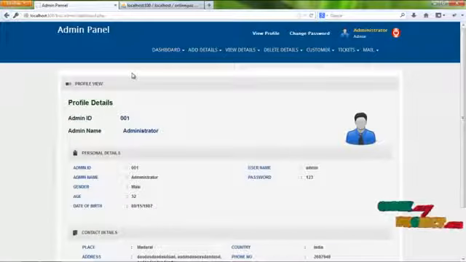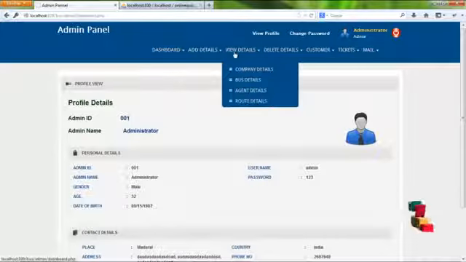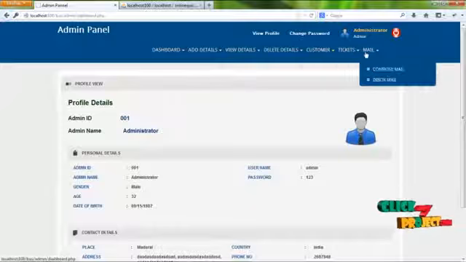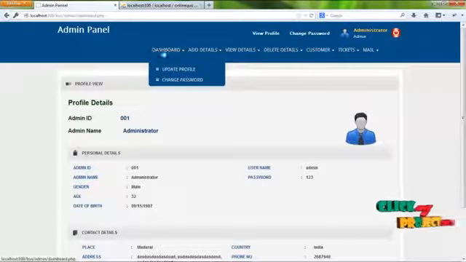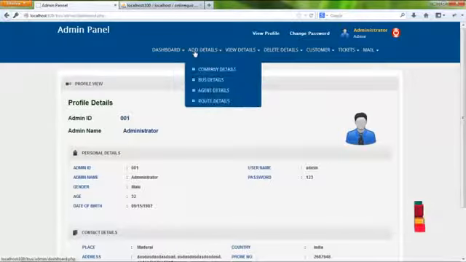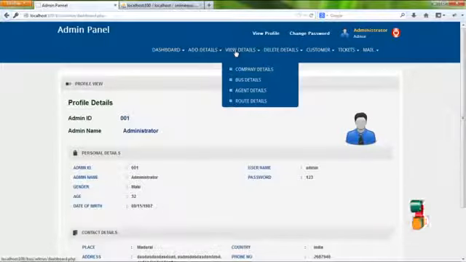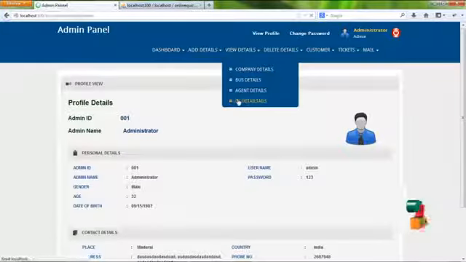The services offered to the admin are dashboard menu, add detail menu, view detail menu, delete menu, customer menu, ticket menu and the mail menu. By clicking on the dashboard menu, admin can update his profile details and change password. By clicking on the add detail menu, admin can add company details, bus details, agent details and the route details. By clicking on view details, admin can view the company details, bus detail, agent detail and the route details. For example, route details.